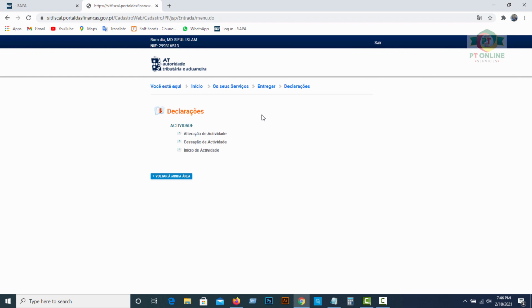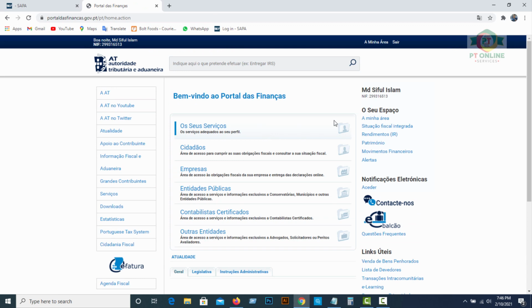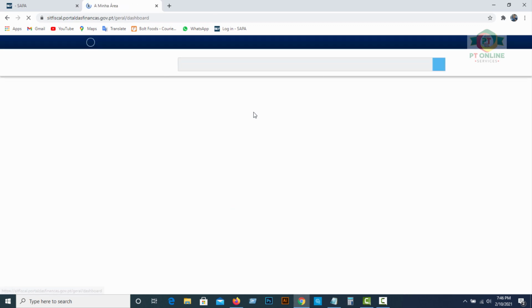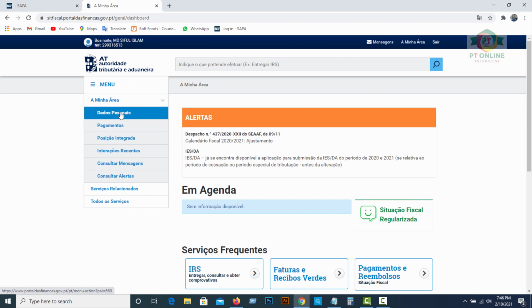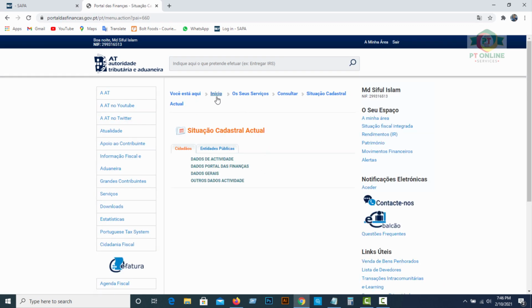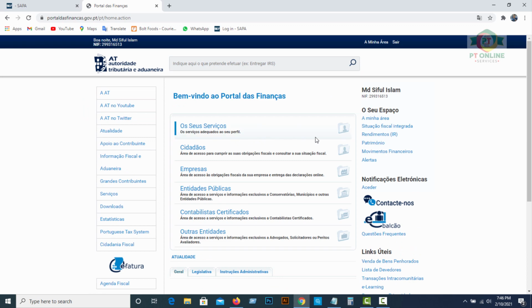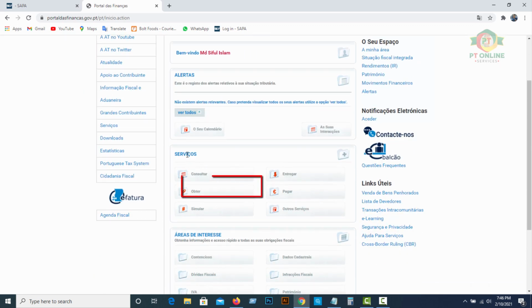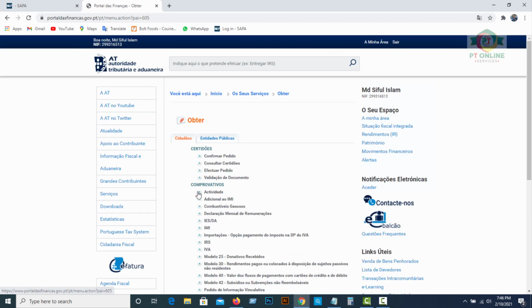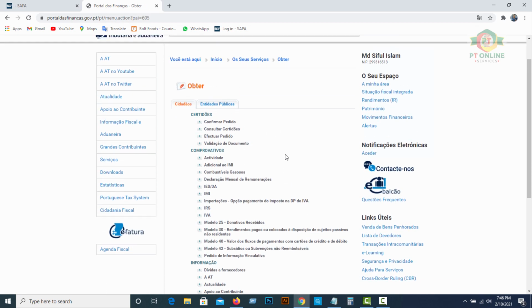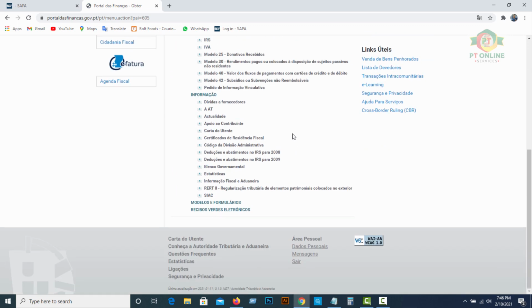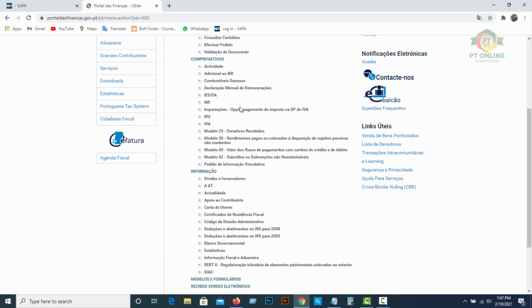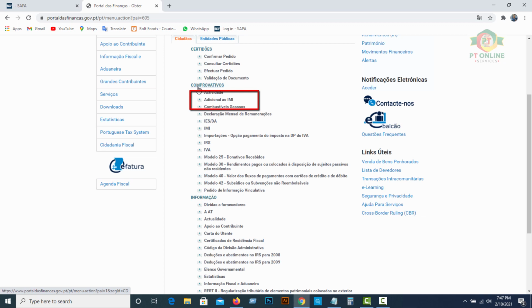To download your proof, just go to your finance portal again, and the same Minha Área, dados pessoais, and then again início, or serviços, and the service option, click here, optar, and comprovativos.